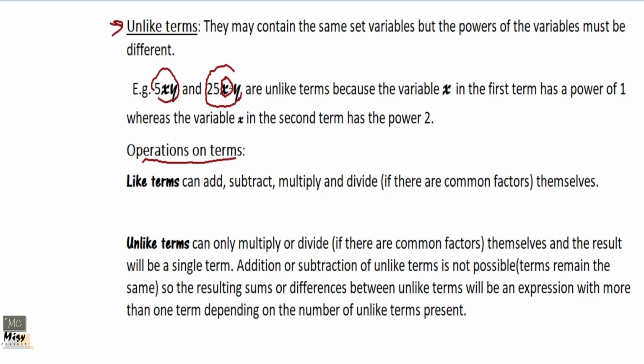Okay, so let's get it. You cannot add unlike terms. You cannot subtract between unlike terms. You cannot do that. Okay, so the example we have here, 5xy plus 25x squared y. We leave it like that.